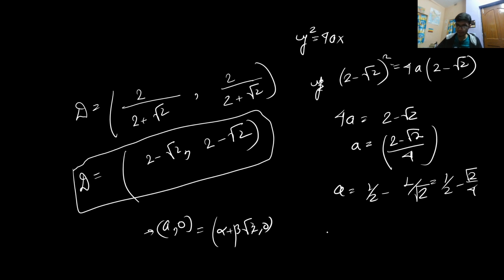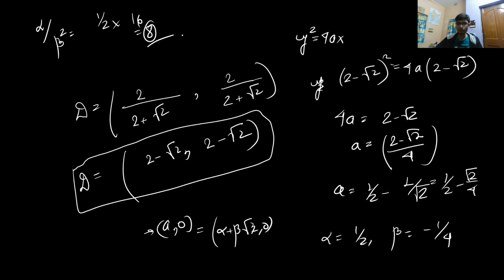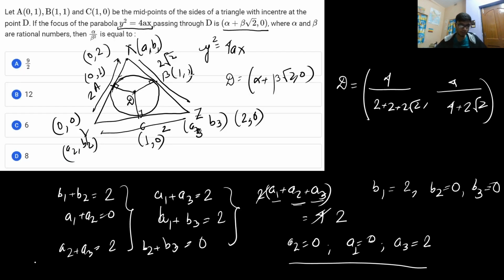So from here you will get alpha value as 1 by 2 and beta value as minus 1 by 4. Now if you calculate the expression alpha by beta square, the value will be equal to 8. With this, the right answer to this particular problem is option number D.